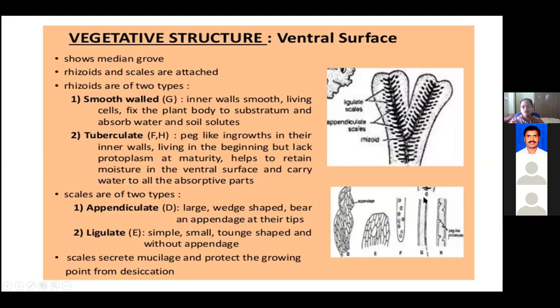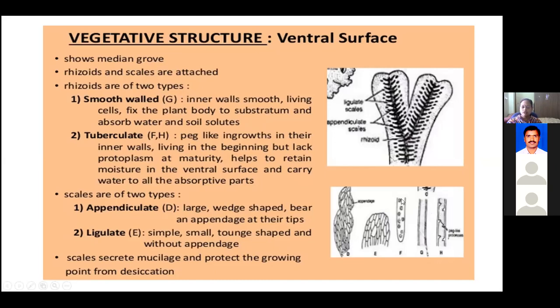One is called smooth-walled rhizoids and another one is called tuberculate. Now, what is the smooth-walled? So this is the smooth-walled. When we observe under the microscope, it appears just like a tube. Like a water pipe, a tube, the same like that, it will be seen under the microscope.